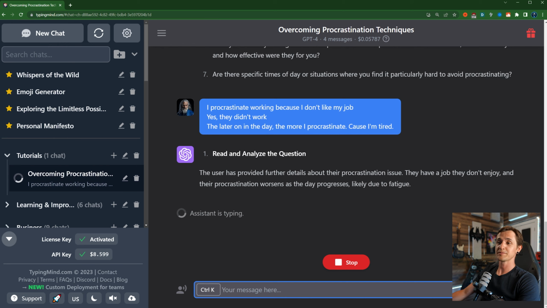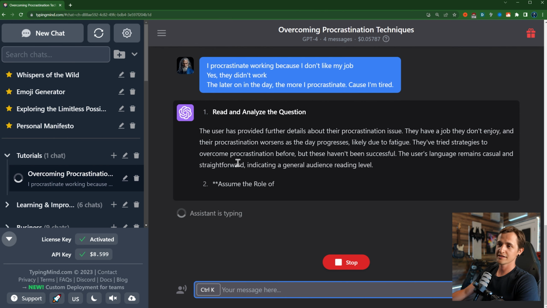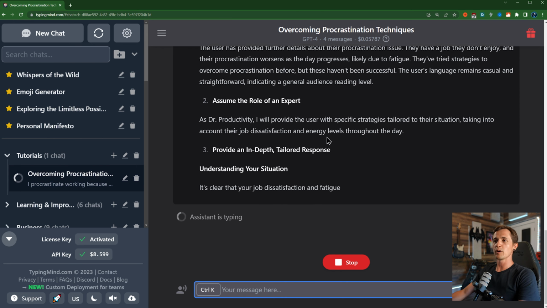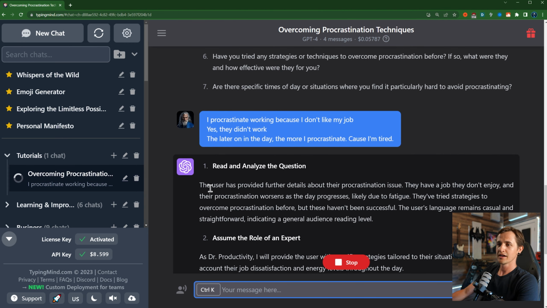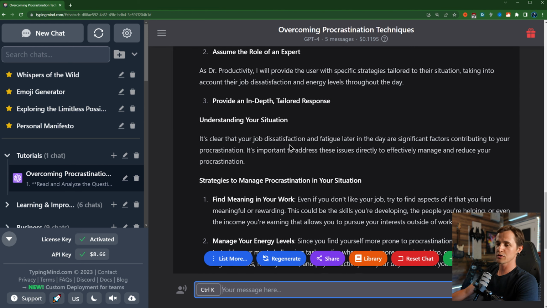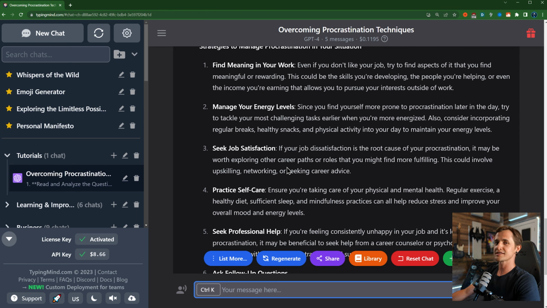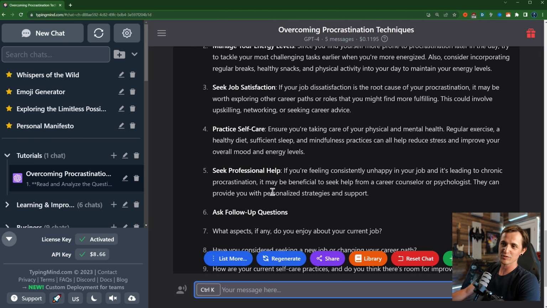And then it goes through the steps again. So it's going to read and analyze the question. And this is important because what we want to do is we want to have the model kind of tell us what it thinks. So the user provided further details. They have a job they don't enjoy. The procrastination worsens as the day progresses, likely due to fatigue. They've tried strategies to overcome it. These haven't been successful. And then it will continue going through here. And you can kind of use this to solve whatever problems that you come up with. And this is what's really cool about it.